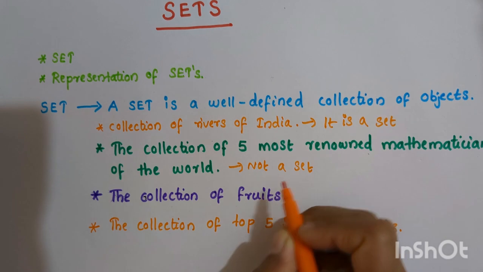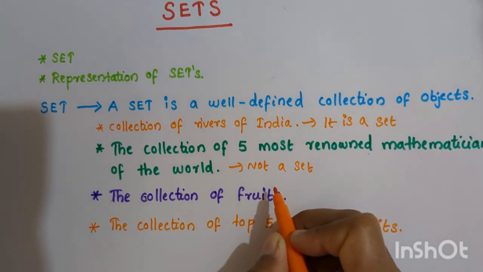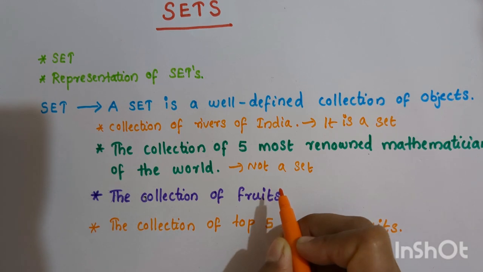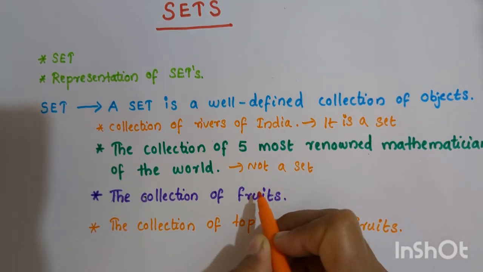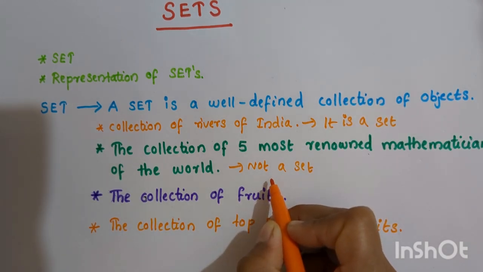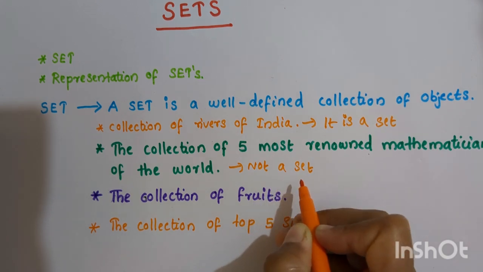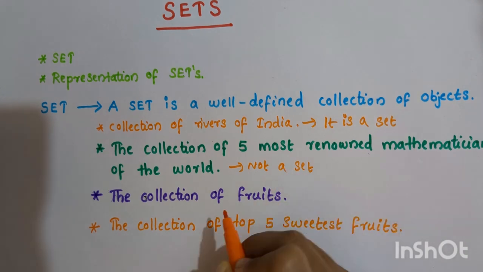Why? Because it is not a well-defined collection. For a collection to be a set, it must be well defined. Here the criterion for determining a mathematician as most renowned may vary from person to person. So this is not a set.